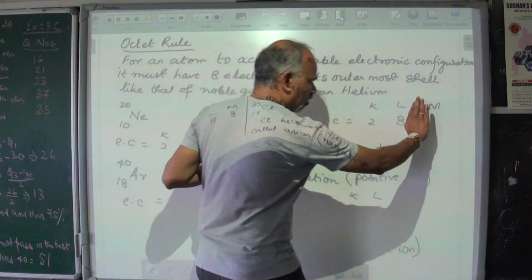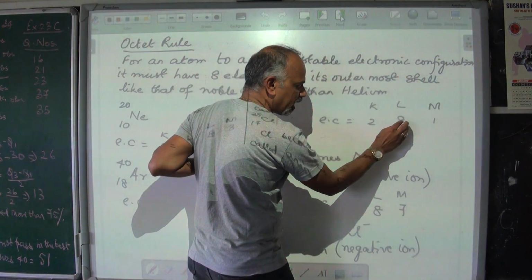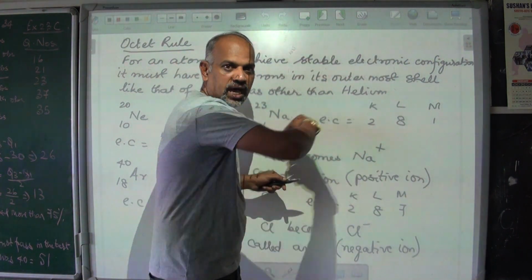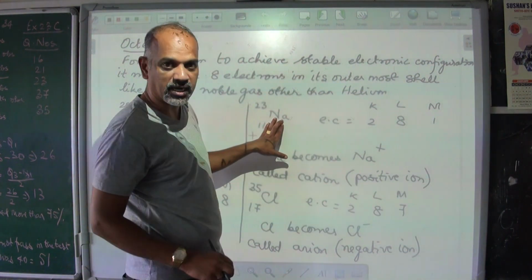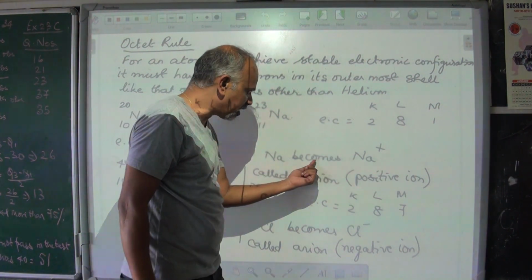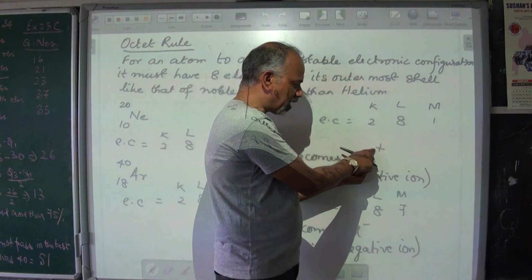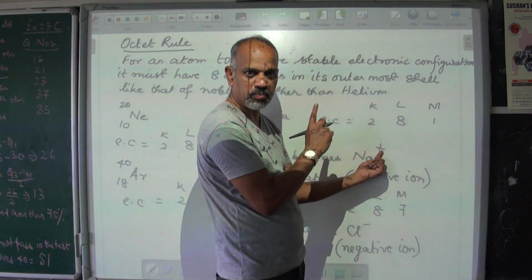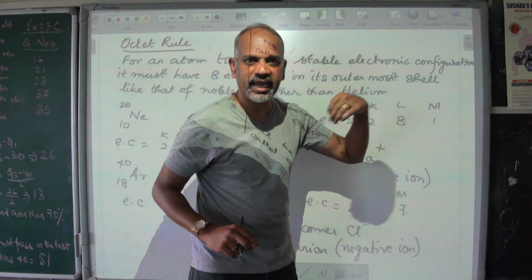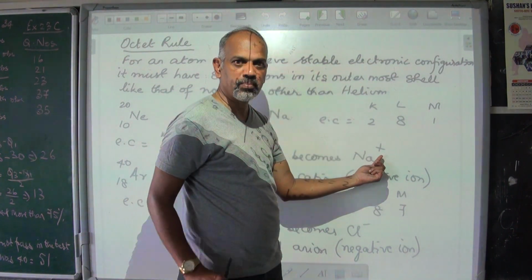So this 1 electron is given away, so it attains electronic configuration 2, 8. This atom becomes positively charged. So Na becomes Na plus. Plus means 1 plus. 1 positive charge it gets, because it gave away 1 negative charge, 1 electron got removed. That's why it became 1 plus.